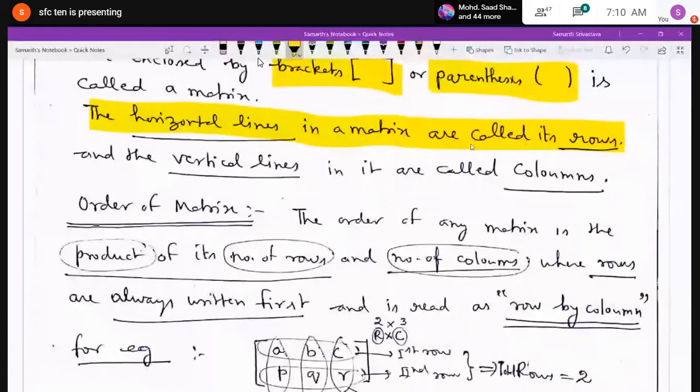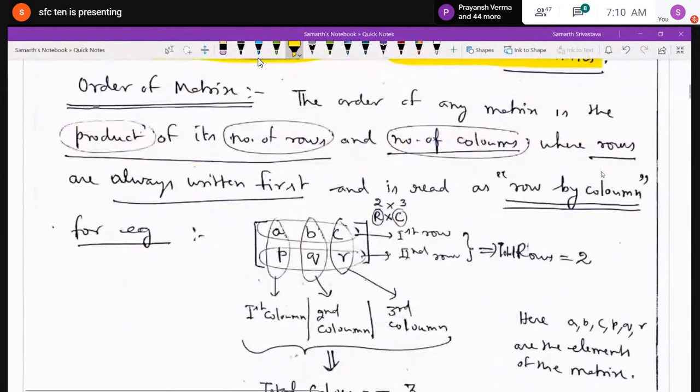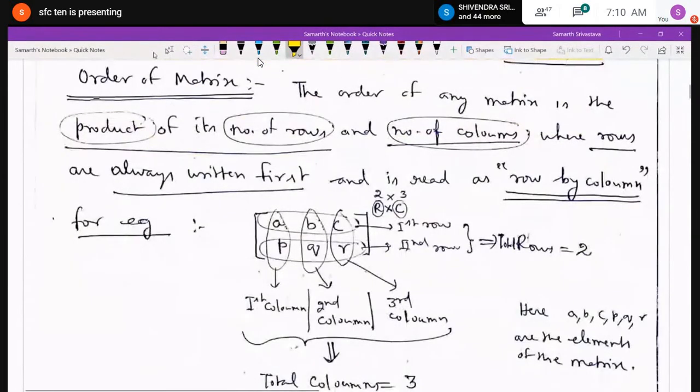So just remember, now talking about the order of a matrix. The order of any matrix is the number of rows and number of columns. Whatever number of rows it has and whatever number of columns it has, where rows are always written first. Rows are always written first.